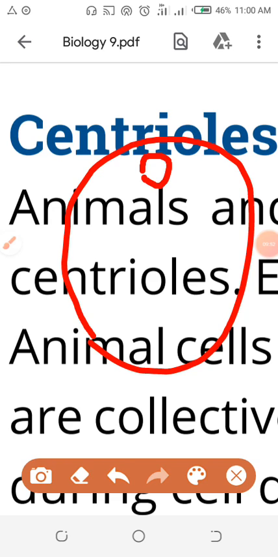So which word will you use? The 9 triplet microtubules. The word microtubule is an important word, and I was discussing it in the cytoskeleton. What is a microtubule? It is a polymer. What is a polymer? A large molecule is called a polymer. What is the name of the small molecule? The small molecule is called the monomer. What is the relationship between the polymer and the monomer?